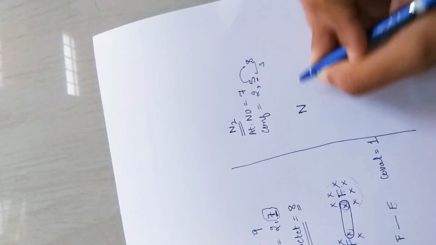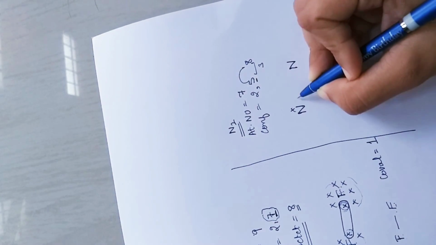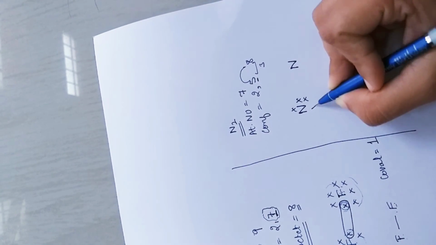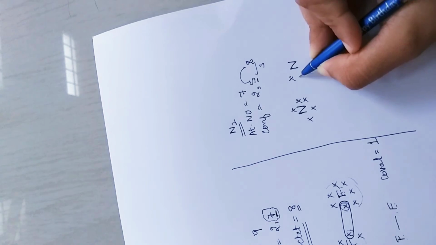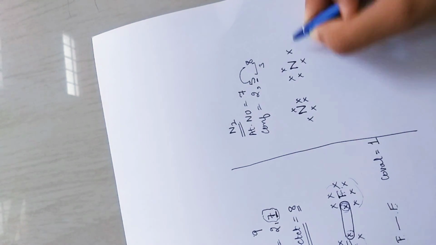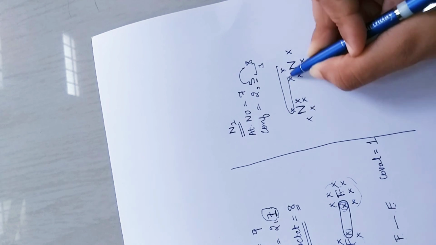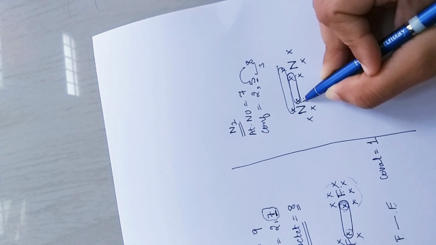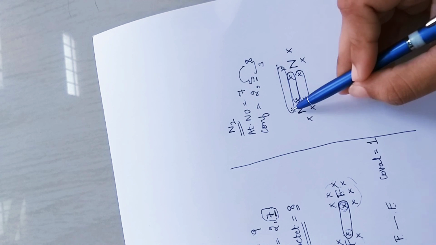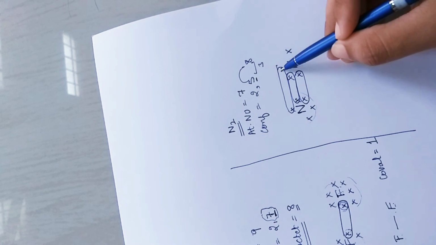So first of all I'm going to draw the configuration. 1, 2, 3, 4, 5. 1, 2, 3, 4, 5. 5 is already there, then 6, 7, 8. Now 5 was already there, 5, 6, 7, 8.